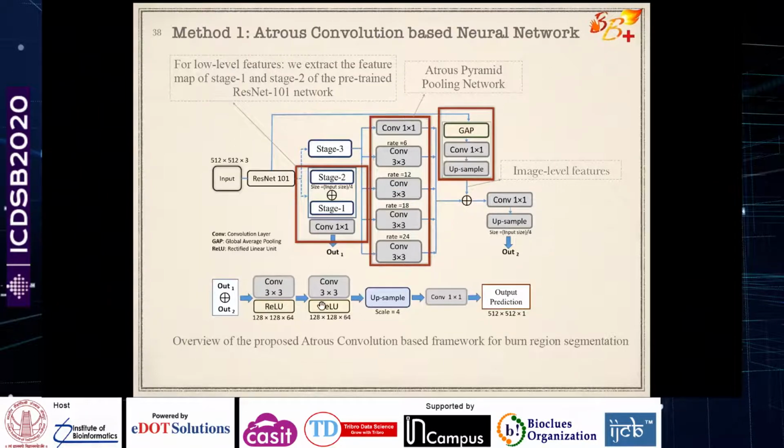I combined them and applied some simple convolutional filters followed by the ReLU activation function, and then finally upsample it to perform my output prediction, which is my segmented output, whether the pixel is of a burn image, or that particular pixel is not a burn image body part.